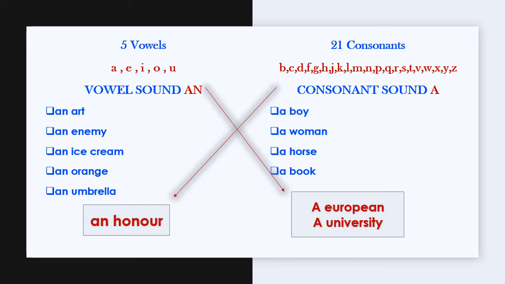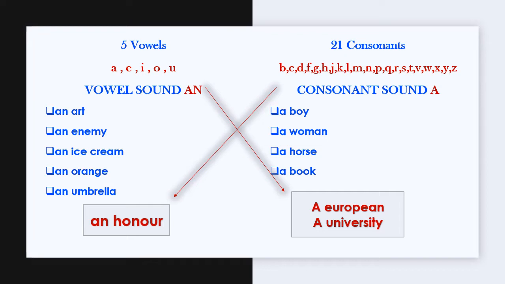Now keep one thing in mind: there can be words beginning with a consonant letter, but the sound is a vowel, so we have to use an here. On the left side there is written an honor. There is H but the sound is o, honor, so we have to use an according to the sound. On the right side there is European.